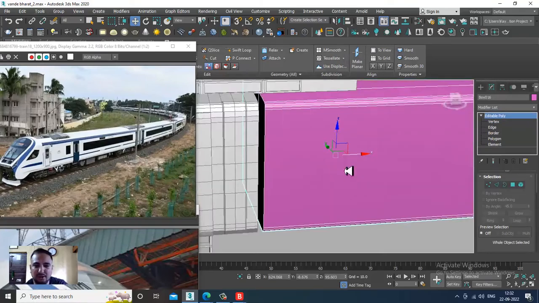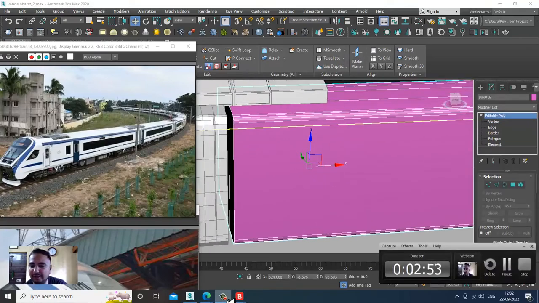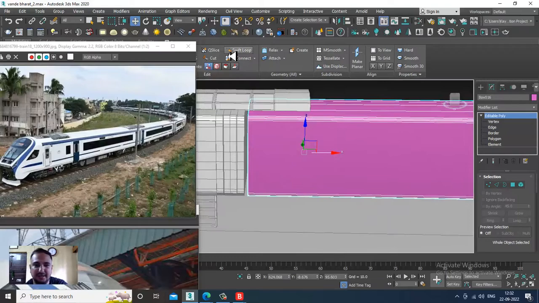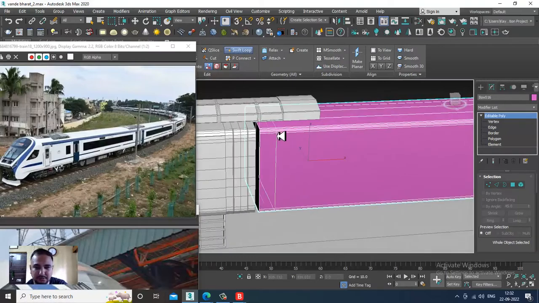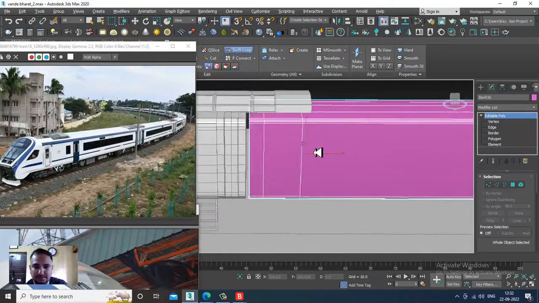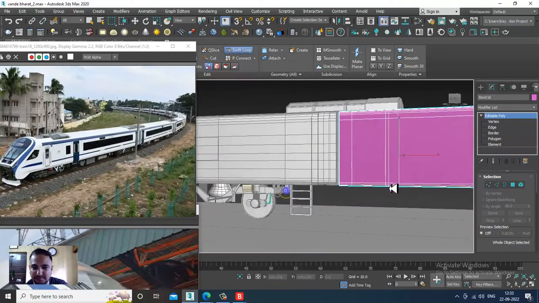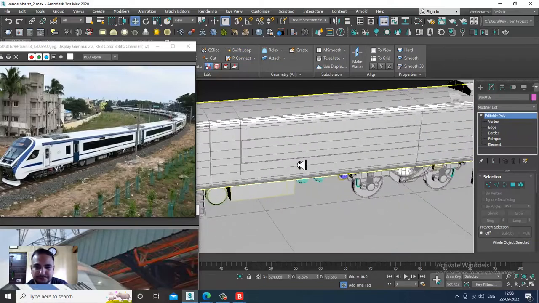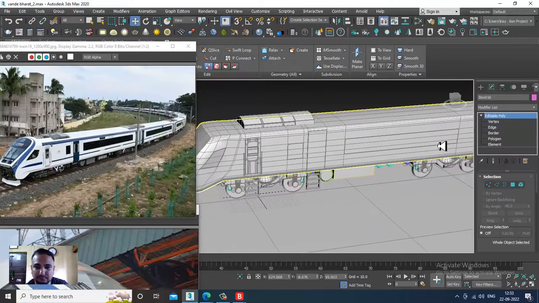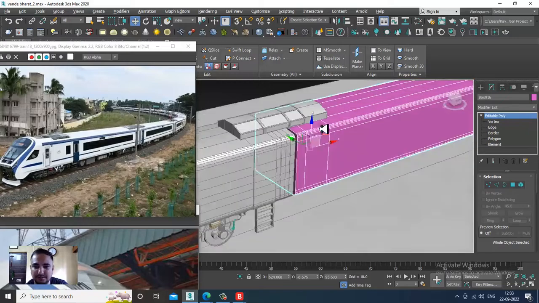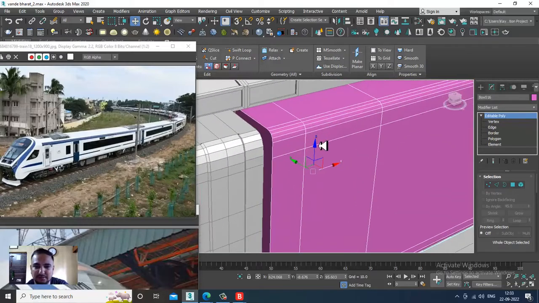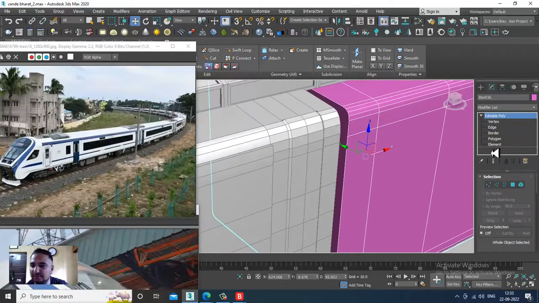Very simple. Now what I'll be doing over here is let's add again some swift loops over here. Select the polygons.